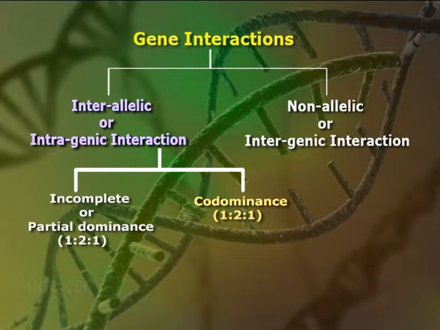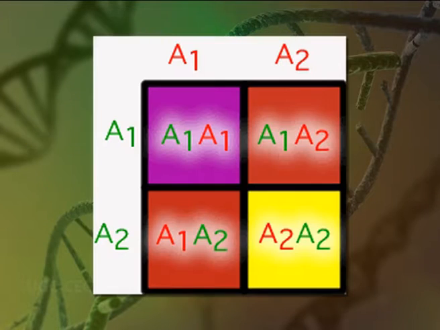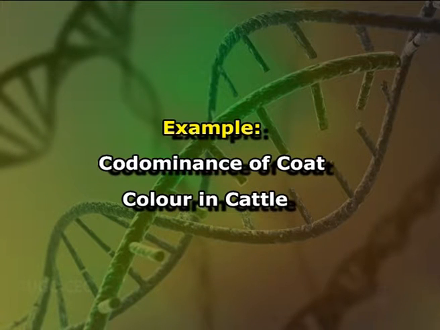Co-dominance, that is 1:2:1 ratio. In codominance, both the genes of an allelomorphic pair express themselves fully in F1 heterozygotes. It means a heterozygote for codominant gene exhibits both the characters side by side. The coat color in cattle is an example of codominance.